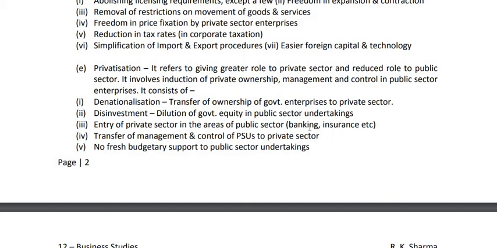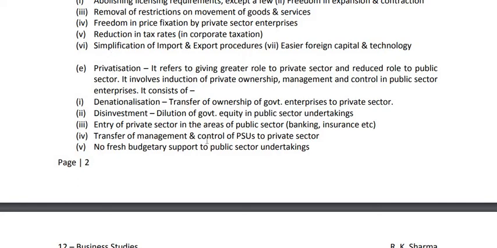Previously, the banking sector and the insurance sector were only reserved for government. That means all banks were in the hands of government in public sector, and all insurance companies. Only 2 insurance companies were there at that time, LIC and GIC, Life Insurance Corporation of India and General Insurance Corporation of India. But at present, there are many private banks and around 50 private insurance companies operating in India. So the area where public sector was dominating is opened to private sector. That means banking, insurance and other areas. So this is private sector, privatization.